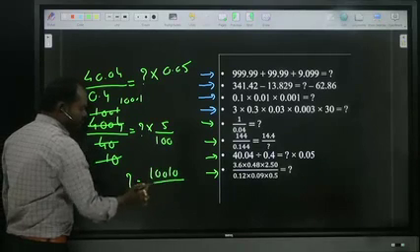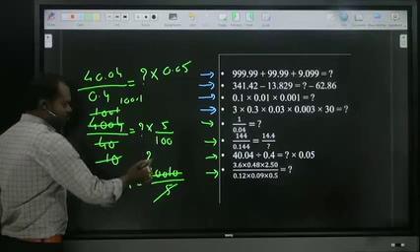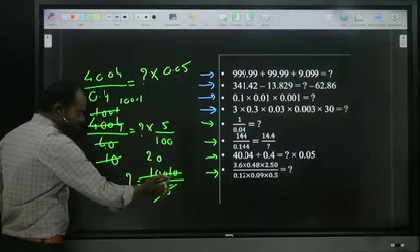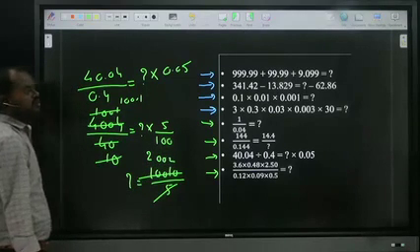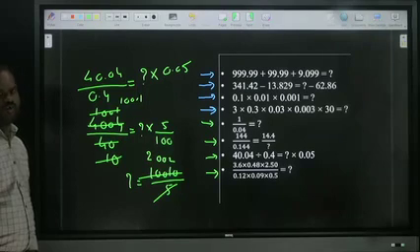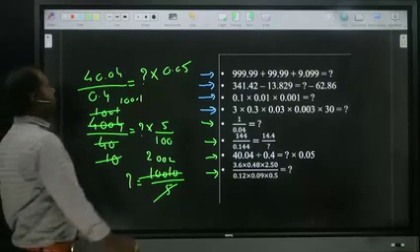10010 by 5. 5 to 10, 0 as it is. At a time you are taking two times, so we should write 02. What is the answer? 2002. The answer is 2002. Okay, now clear?